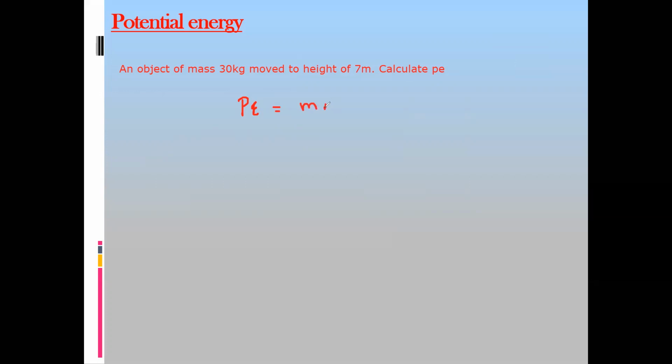If you want the potential energy, the formula is mass multiplied by gravity multiplied by height, mgh. M is the mass, that's 30. G is gravity, because you are doing the work on Earth, so the value of gravity is 10. Multiplied by the distance which you move, a height of 7 meters. So 3 multiplied by 7 is 21, and 2 zeros are there. So 2100 joules will be the final answer.